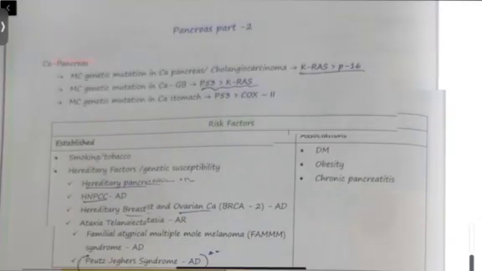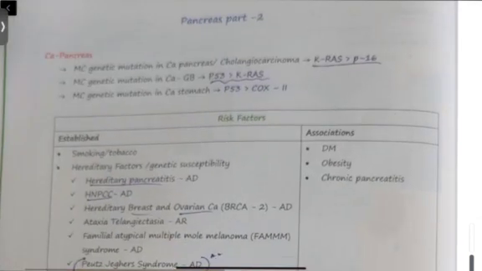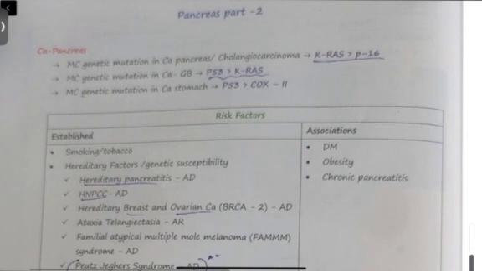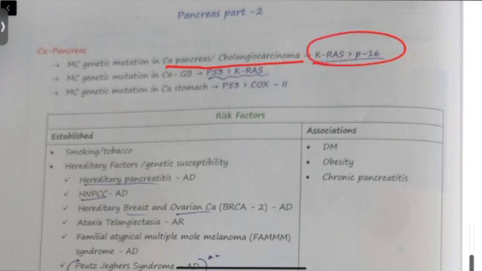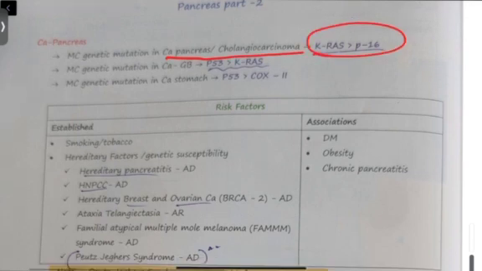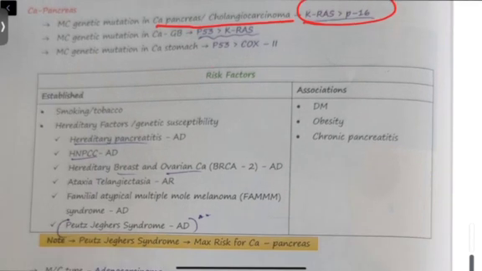Okay, then starting with carcinoma of the pancreas. Okay, so carcinoma of pancreas, the most common genetic mutation in carcinoma pancreas or cholangiocarcinoma, that is gallbladder carcinoma, is KRAS or P16. You don't need all these genes. Okay, so what are the risk factors for carcinoma of pancreas? What is the risk factors?